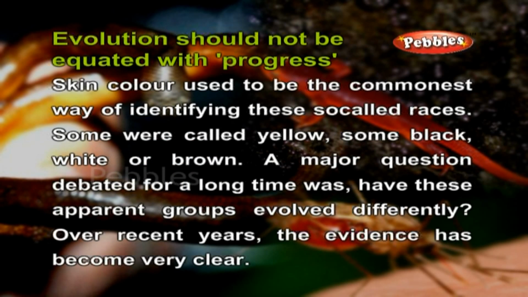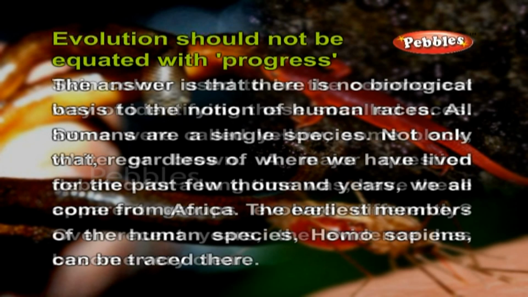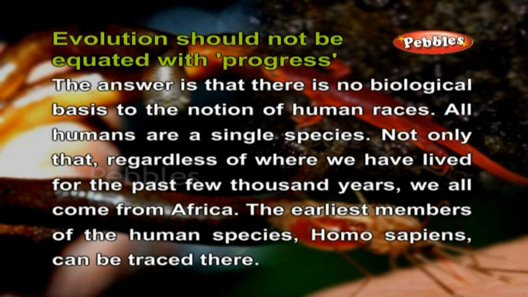Skin color used to be the commonest way of identifying these so-called races. Some were called yellow, some black, white or brown. A major question debated for a long time was, have these apparent groups evolved differently? Over recent years, the evidence has become very clear. The answer is that there is no biological basis to the notion of human races. All humans are a single species.